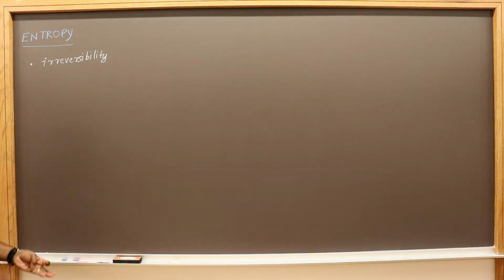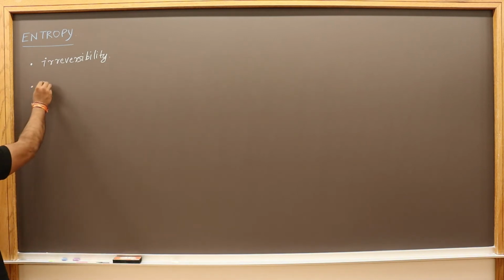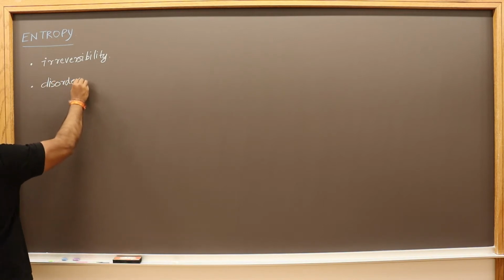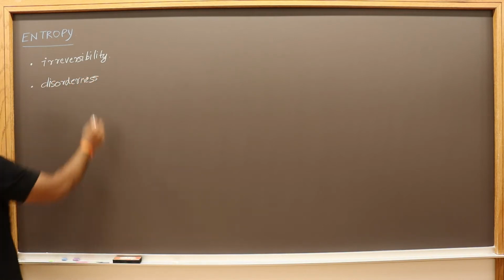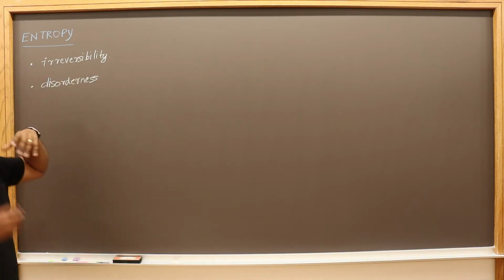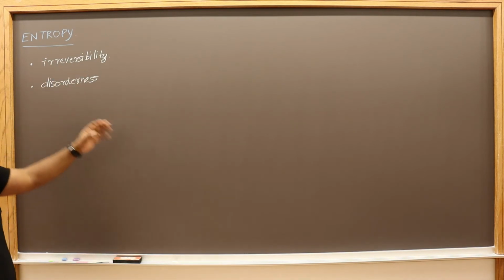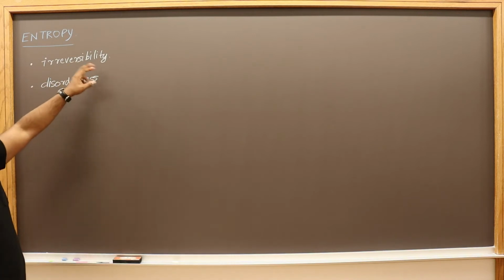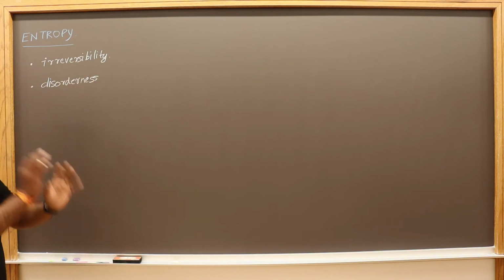So what is entropy? Entropy is the reverse of that, okay? Irreversibility. The more a reaction is irreversible, the more its entropy is. People also define it as disorderness, right? There are two ways of defining it. So let's first focus on the concept of irreversibility and go with that, because this will take us in a direction that we would want to go.